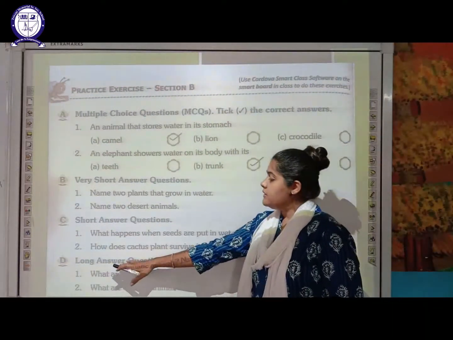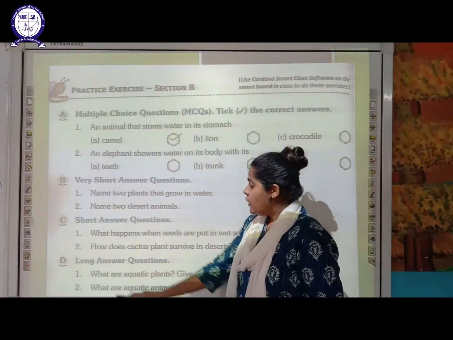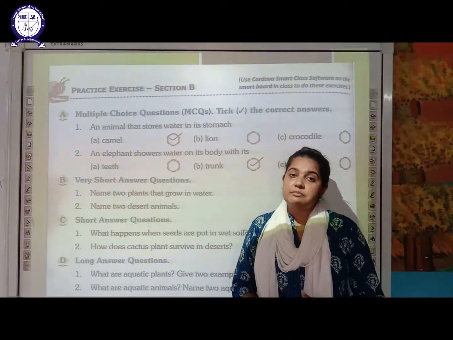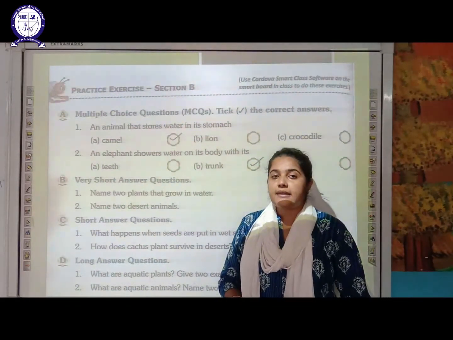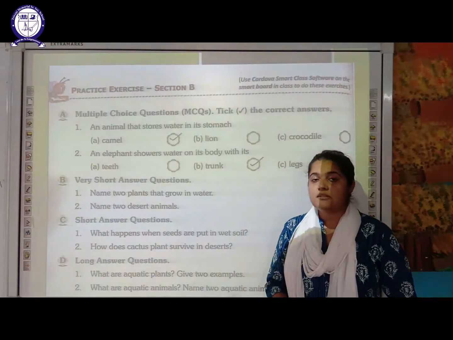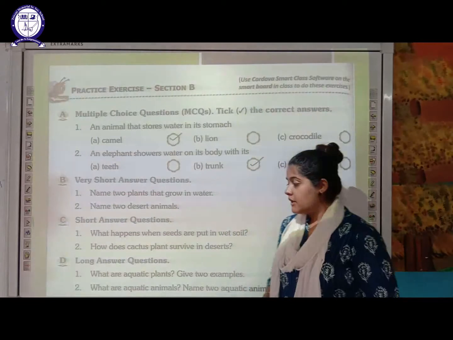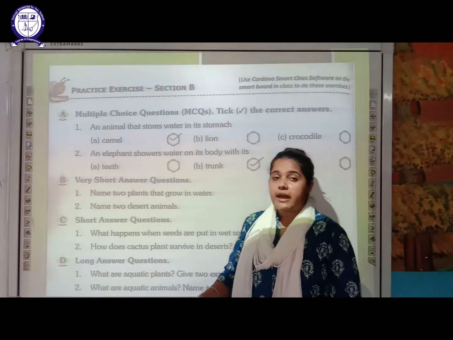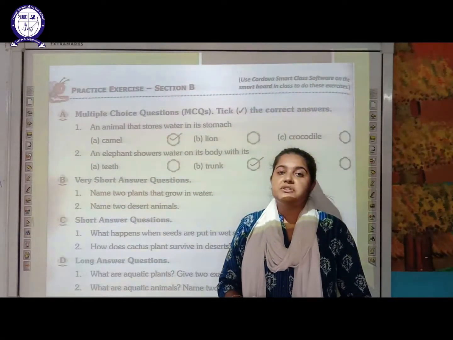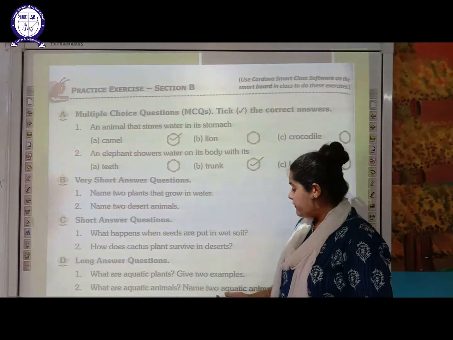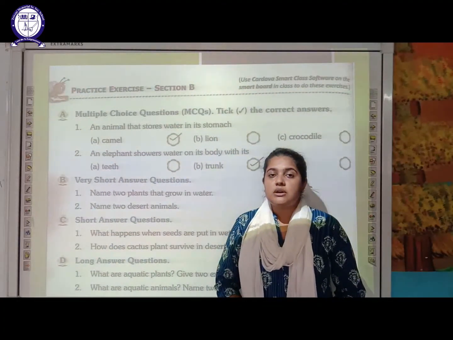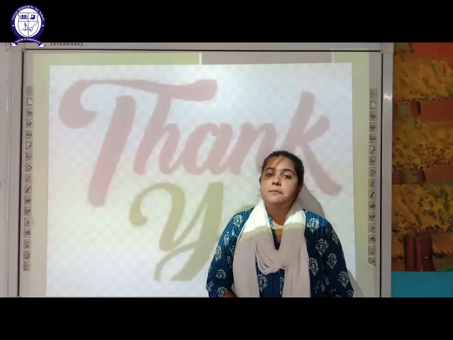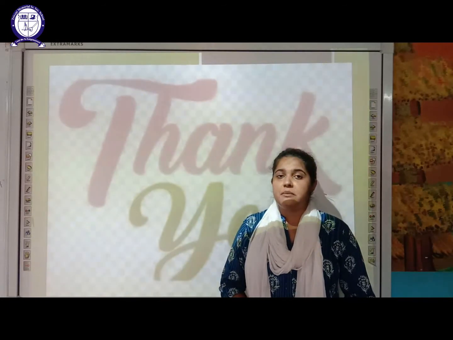Last one is long answer question here. Firstly, what are aquatic plants? Give two examples. So aquatic plant students are those plants which live in water, and the examples of aquatic plants are your lotus, water lily, water hyacinth. Next is, what are aquatic animals? Name two aquatic animals. So aquatic animals are those which live in water, and the examples of aquatic animals are your fish, turtle, whale, etc.